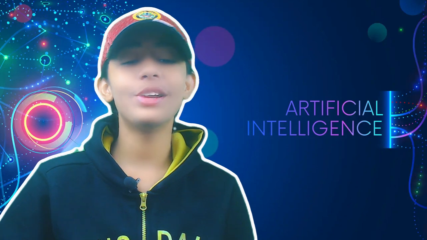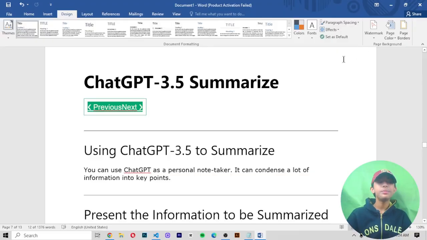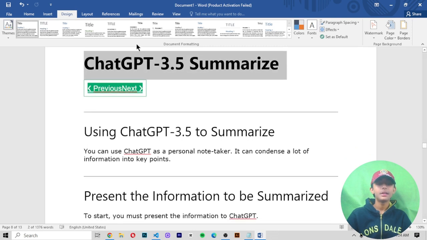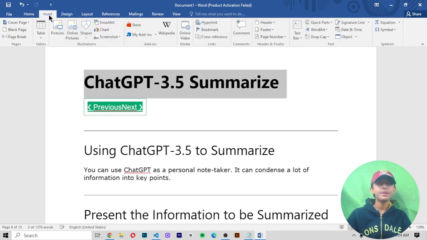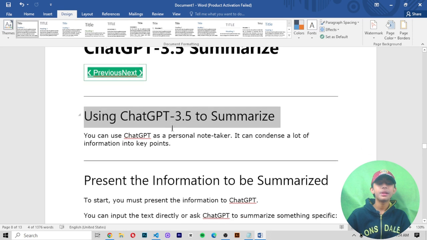So let's move to the computer screen and do some coding with laughing. ChatGPT 3.5 summarize. Let's talk about it. Using ChatGPT 3.5 to summarize.